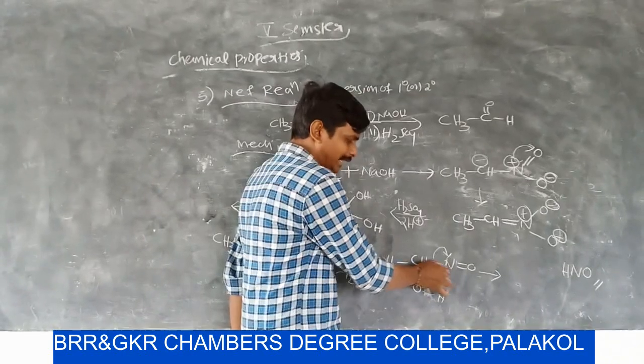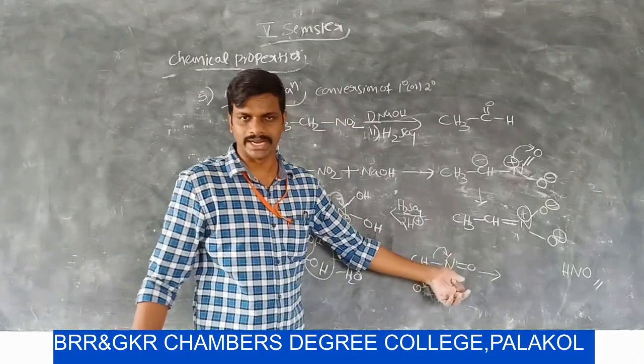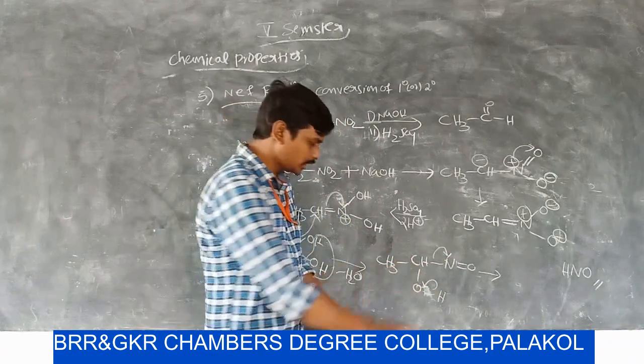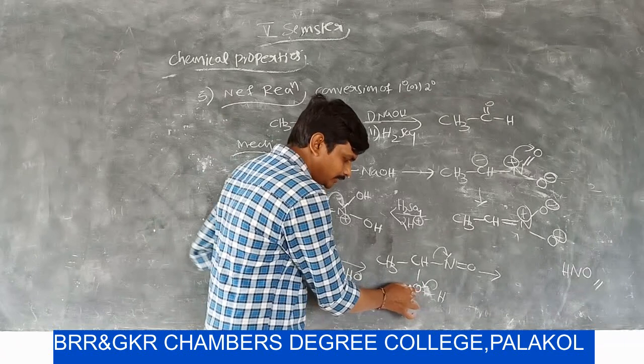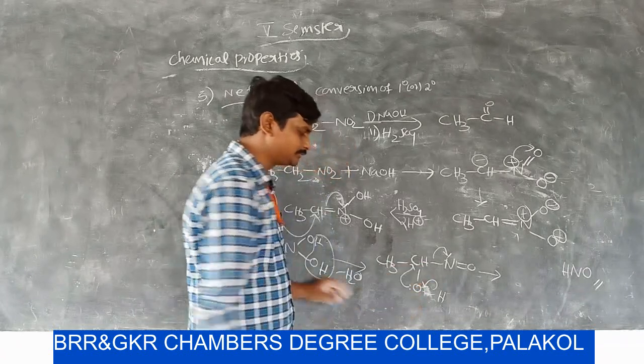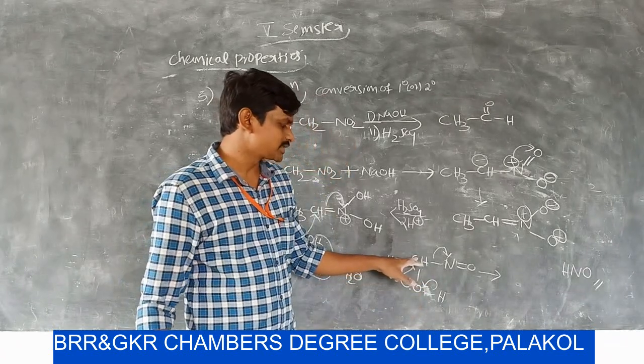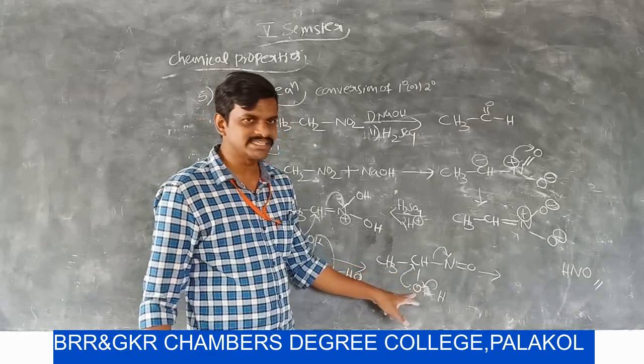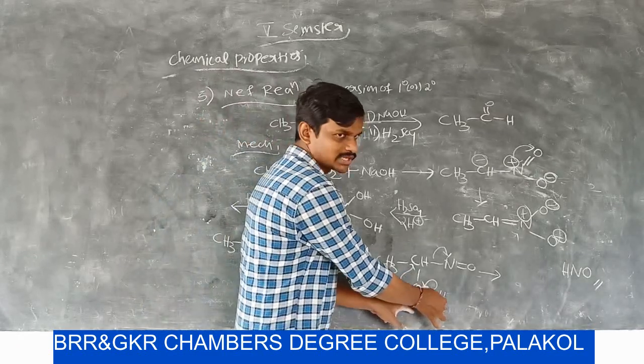The bond between carbon and nitrogen migrates towards nitrogen, nitrogen gets a negative charge and carbon carries a positive charge. Now the lone pair of electrons on oxygen is donated to carbon, so that carbon and oxygen get a double bond and oxygen carries a positive charge, then it loses an H+ ion.